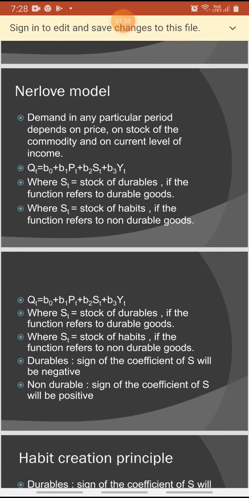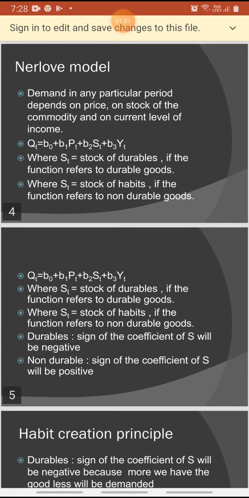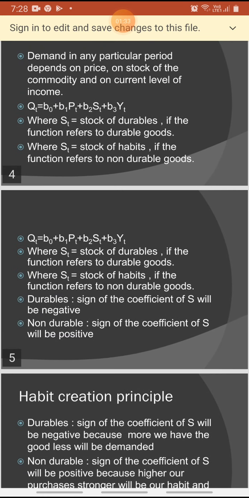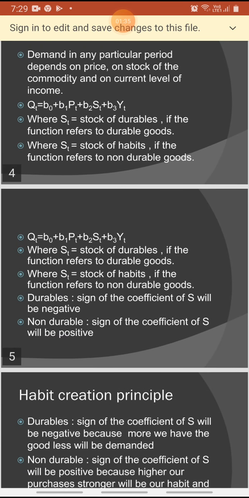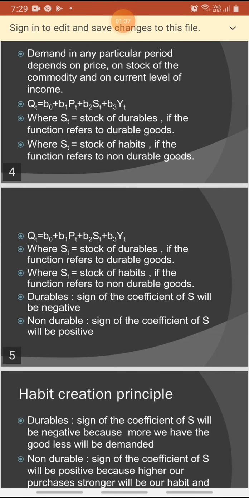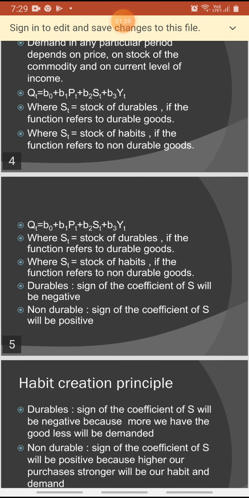Demand in any particular period depends on price, stock of the commodity and current level of income under the Nerlovian stock adjustment principle. So we consider the Nerlovian stock adjustment principle equation, that is Qt equals B0 plus B1 Pt plus B2 St plus B3 Yt.